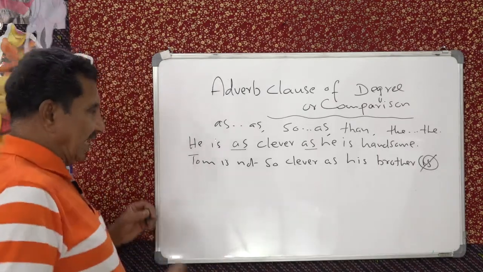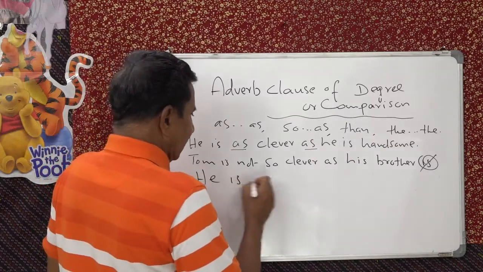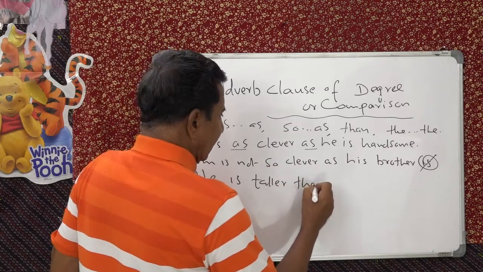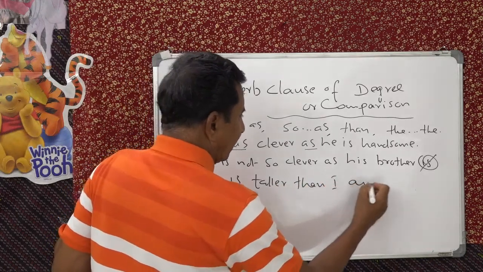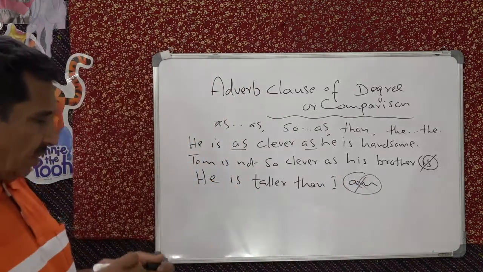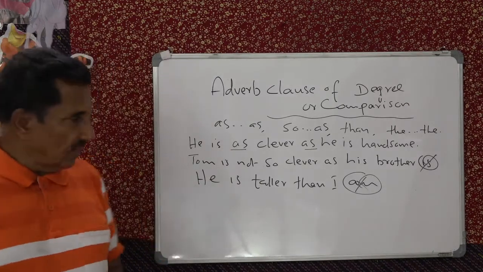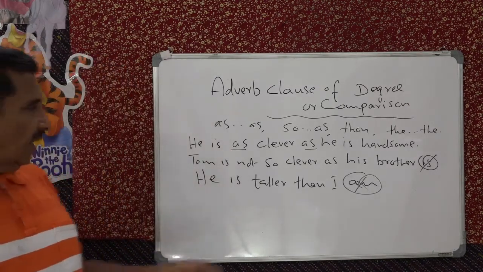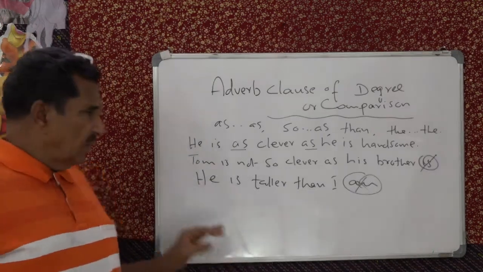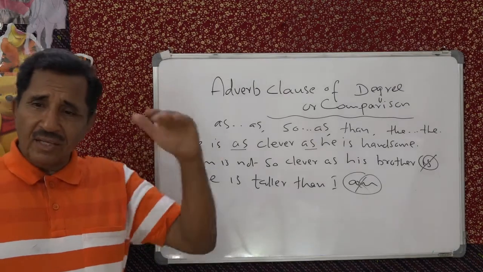And then comes than. Very many, he is taller than me. He is taller than I. Than I am. But this am is not used also. Than I. But today, in modern English, we say than me. That's accepted. He is taller than I. Or you can say, I got plenty of examples. A giraffe is taller than the elephant. Giraffe is taller than the elephant.